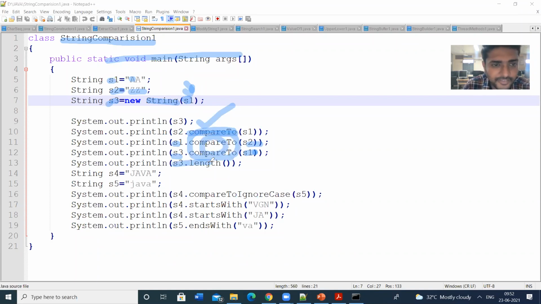Next I am displaying the length of S3, and then I am defining other variables, S4 and S5, other strings. S4 is Java in capital letters. S5 is Java in small letters. Next I am comparing with ignore case. So we have the method compareToIgnoreCase. I am using this method and comparing S4 with S5. This is the capital letters, this is the small letters, but we are using the ignore case method. Ignore case means both are equal.